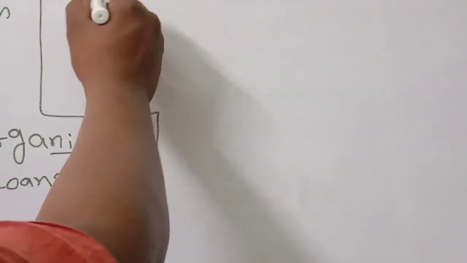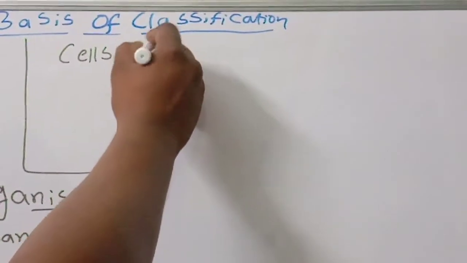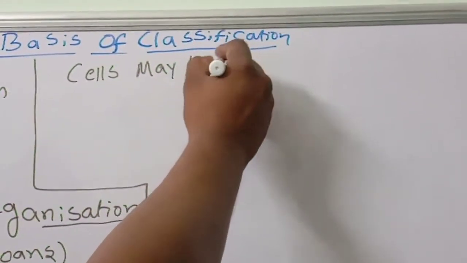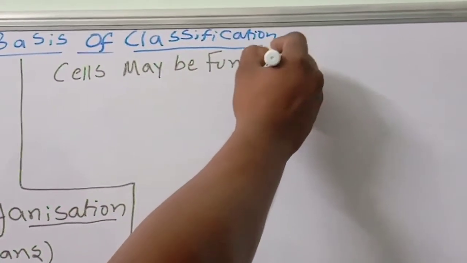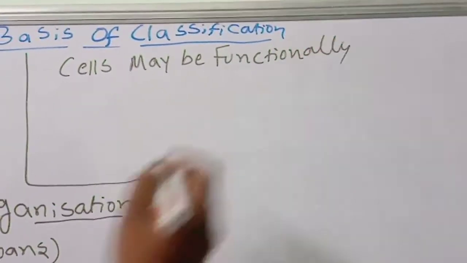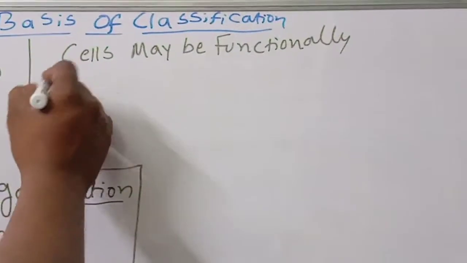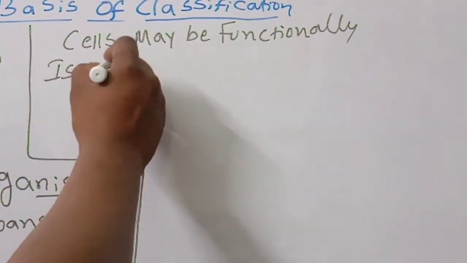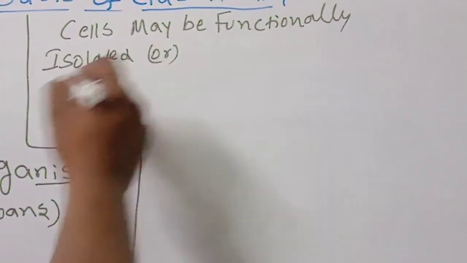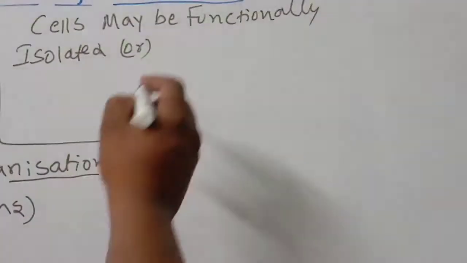So cells may be functionally isolated. This point you have to remember.